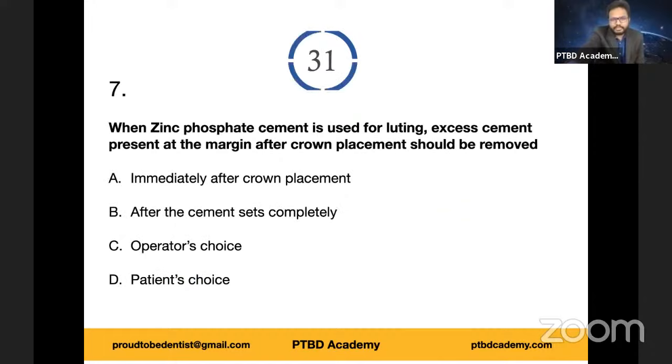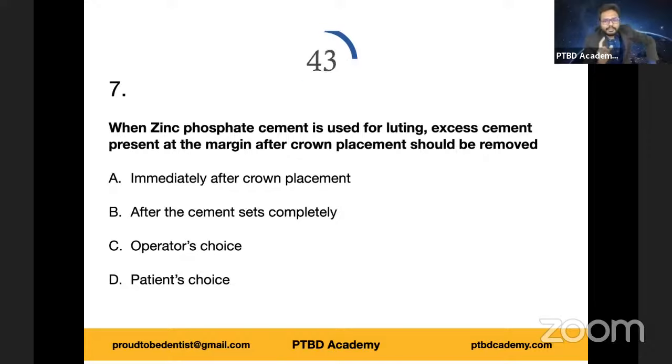Now let's move on to the next question. We're almost halfway. Not even halfway. 45 seconds timer, here it is. When zinc phosphate cement is used for luting. These are clinical based questions. Consider them very, very important. Only once you understand the properties of cements, you'll be able to answer this question. When zinc phosphate cement is used for luting, excess cement present at the margin after crown placement should be removed immediately after crown placement, after the cement sets completely, operator's choice, or patient's choice. So which one do you think is more appropriate answer?